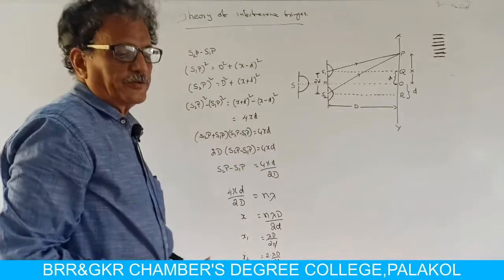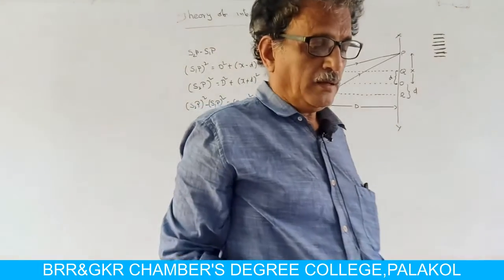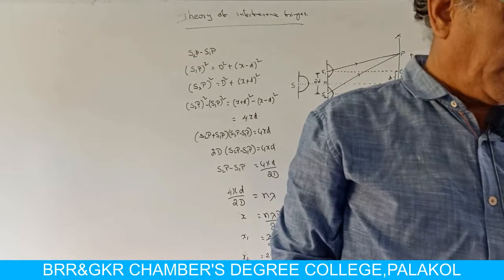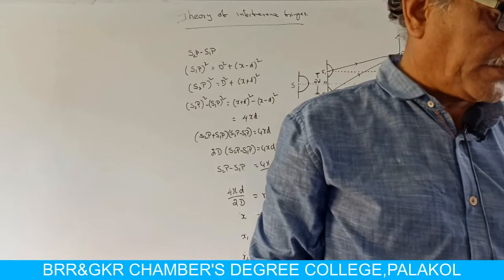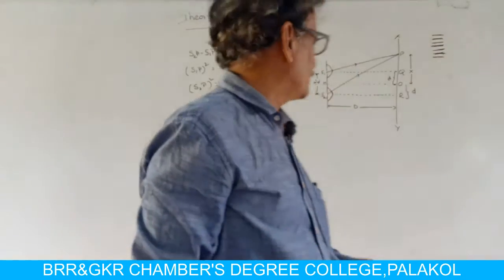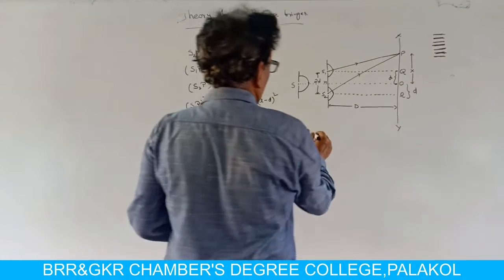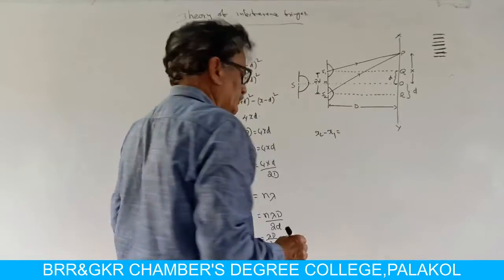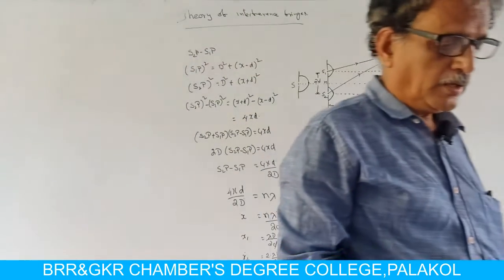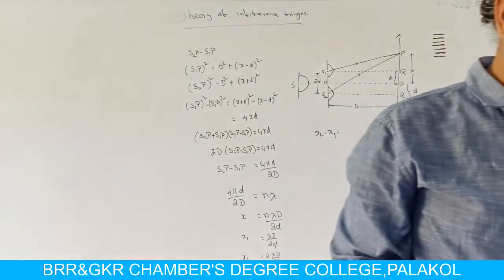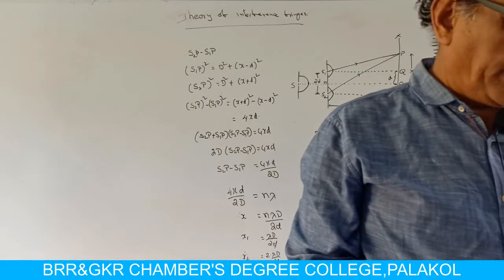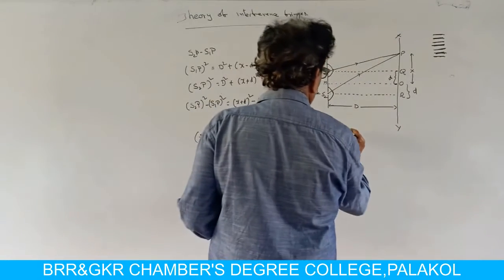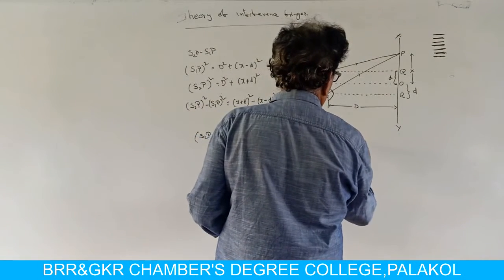Similarly, so on and so forth. So, the difference between x2 and x1 is equal to lambda D by 2d.